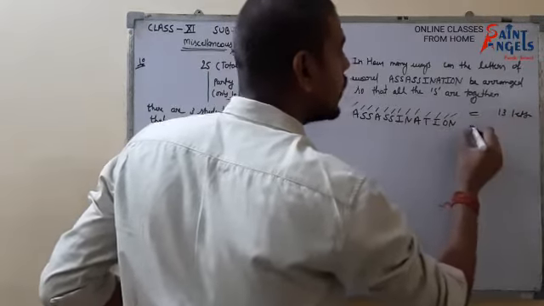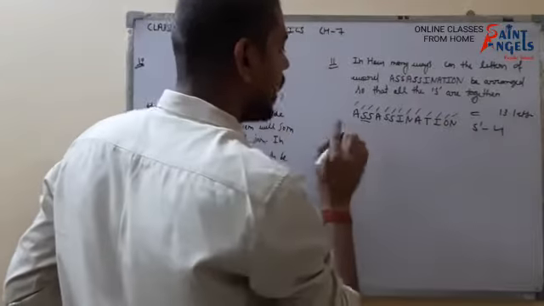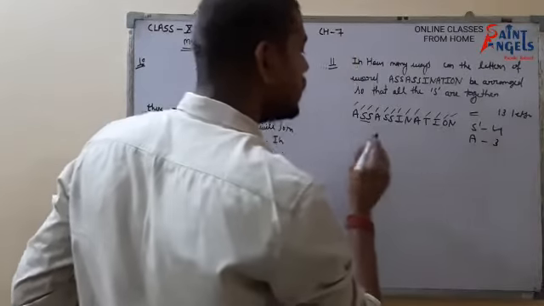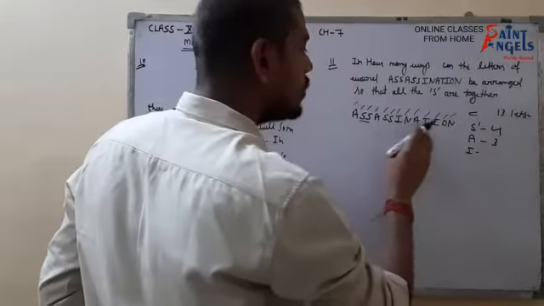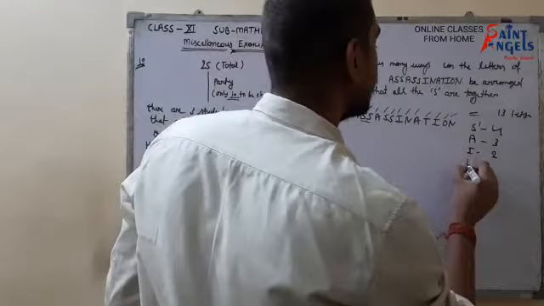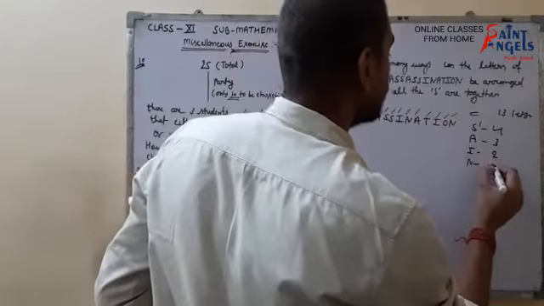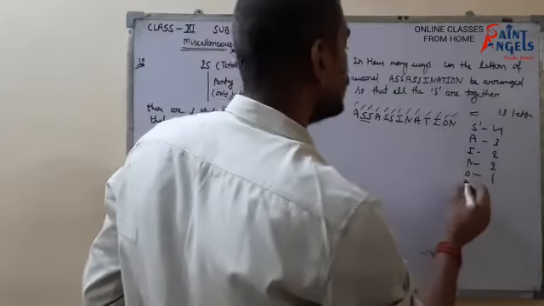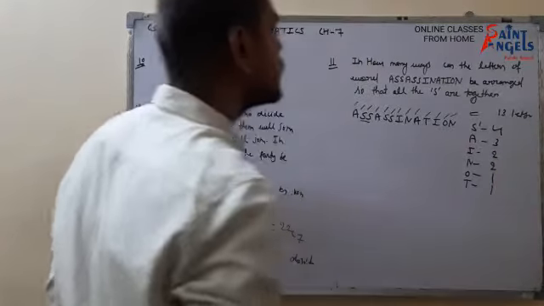Of these 13 letters, there are 4 S's, and 3 A's, and there are 2 I's, and how many N's are there? There are 2 N's, and how many O's are there? 1 O and 1 T. So 7, 9, 11 and 13. Okay.